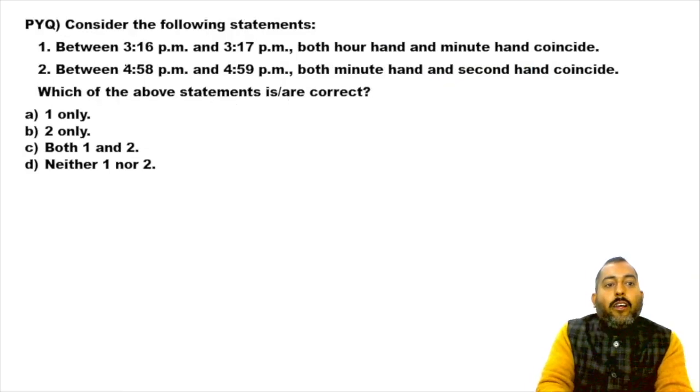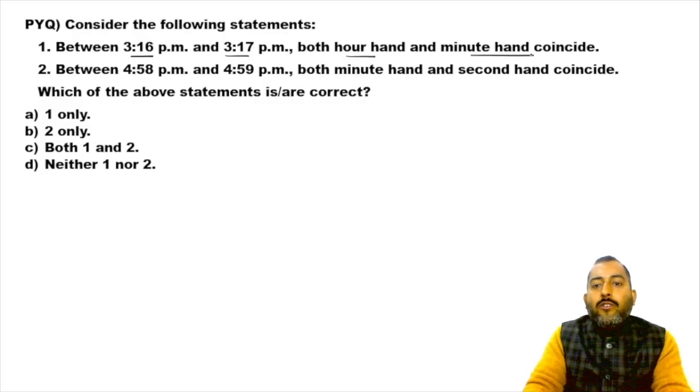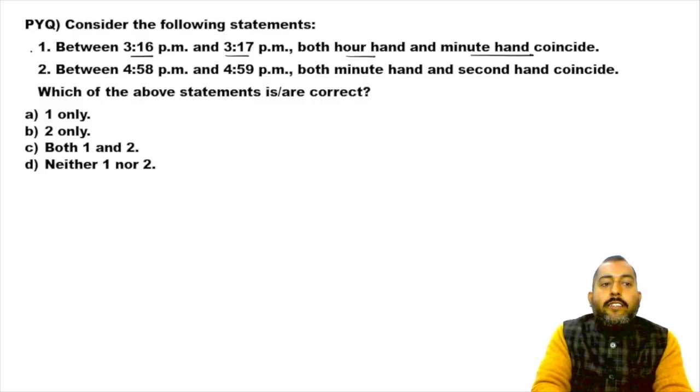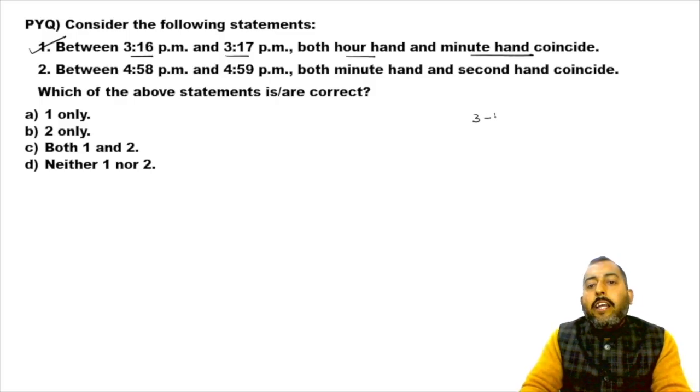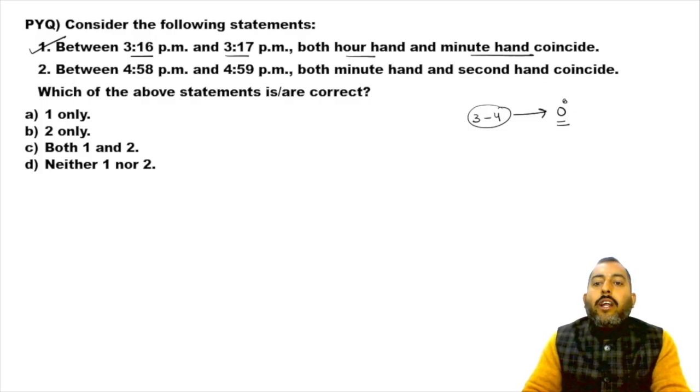So see, in this case, consider the following statement: between 3:00 and 3:17, both hour hand and minute hand coincide. So yes, this statement is absolutely correct. If you find out a time between 3 and 4 when 0 degree will be present, the time between 3 and 4 at which 0 degree will be present, if you use that formula, you're going to get 3:16 4 by 11 something.